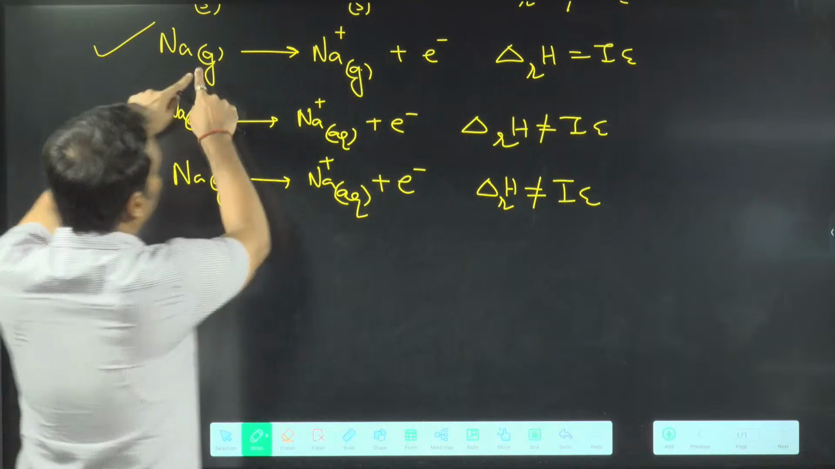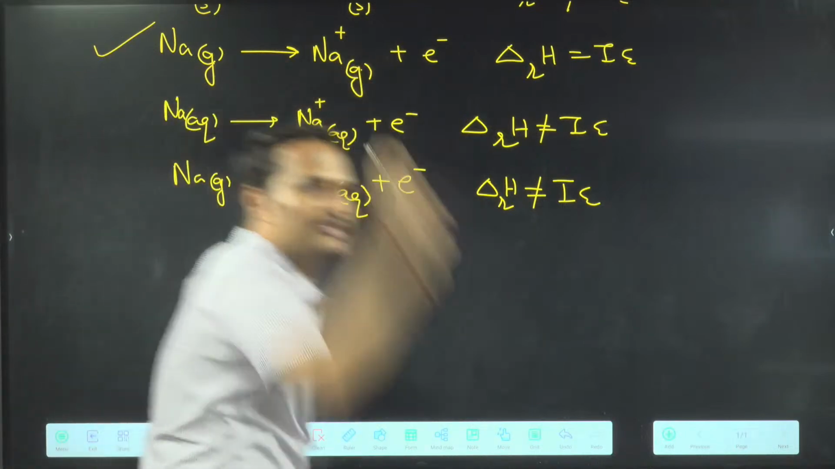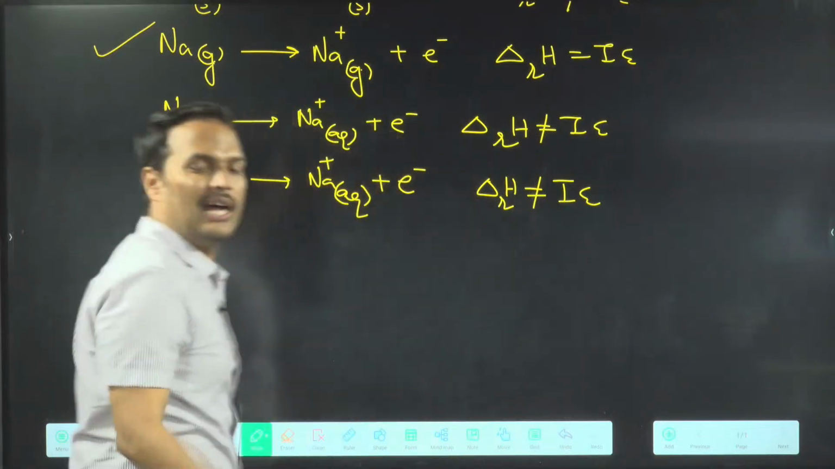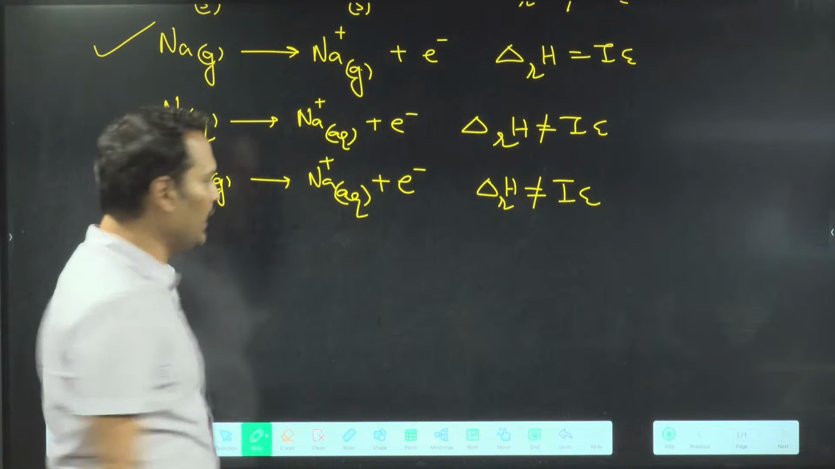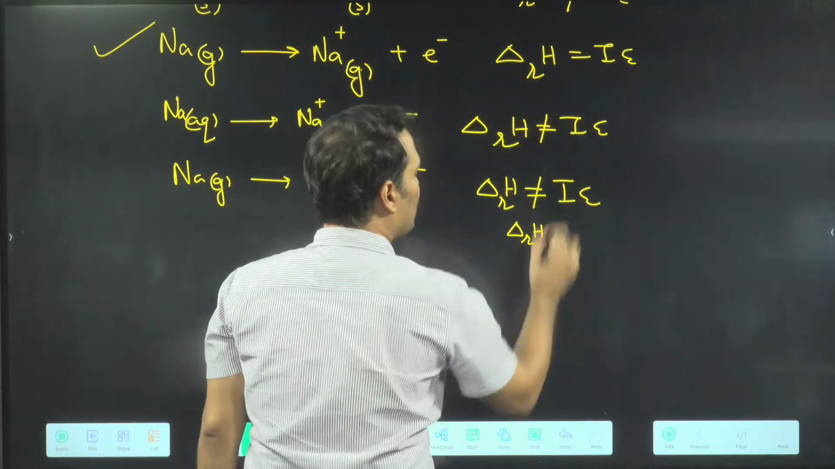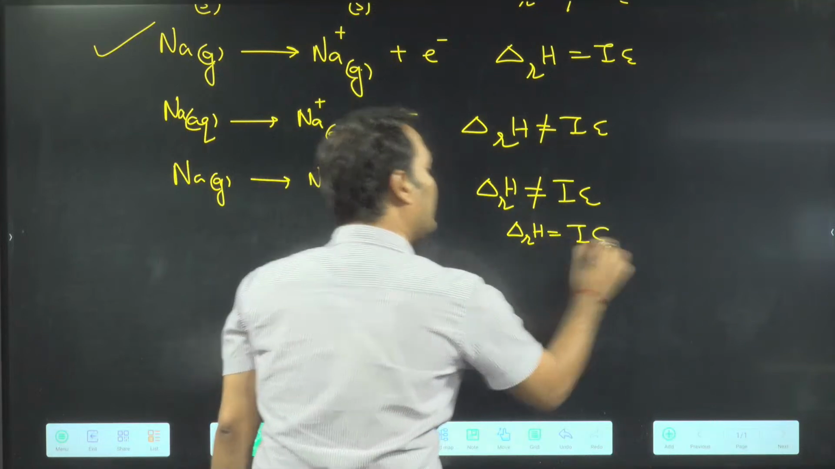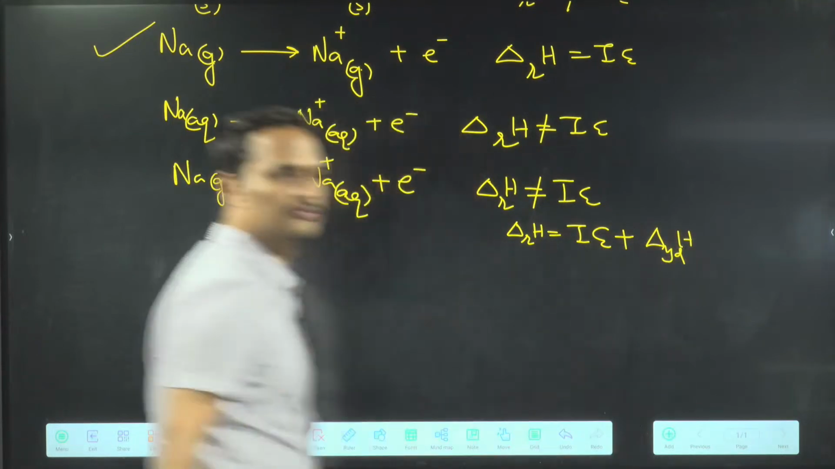First you converted Na gas into Na plus gas. Then you put this Na plus gas into water. Hydration energy will be involved. ठीक है ना? So you can say here that delta H of reaction is not equal to IE, it is equal to IE plus delta H hydration also.